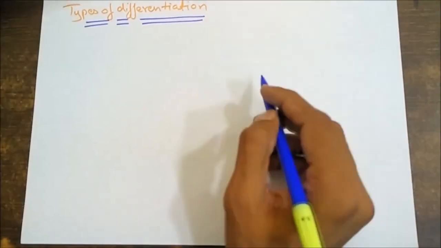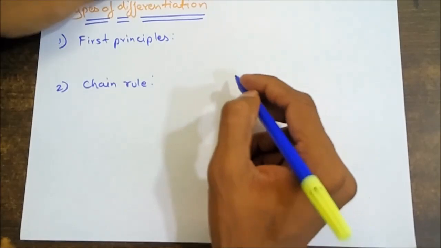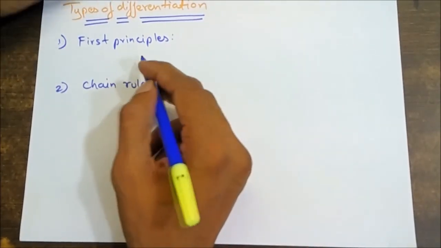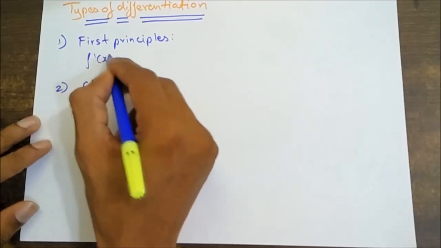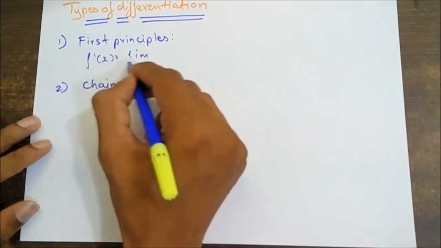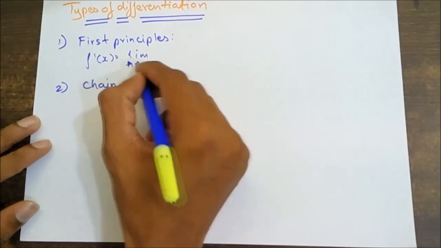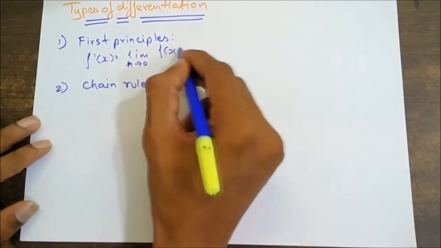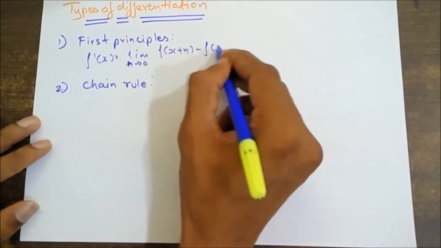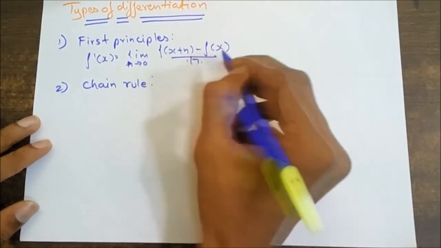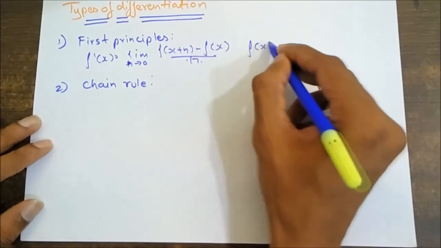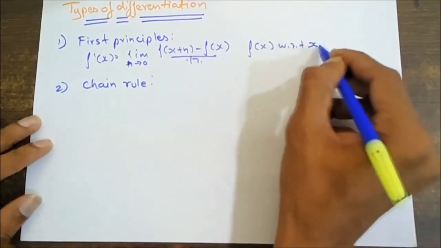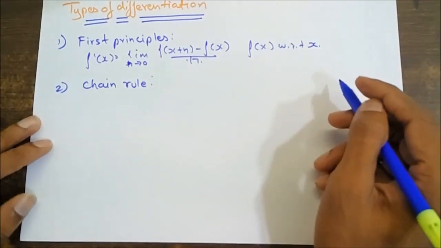Types of differentiation. Differentiation by first principle. If f(x) is given, then f'(x) = limit h tends to 0 [f(x + h) - f(x)] / h is the derivative of f(x) with respect to x, where h is a small increment in x.